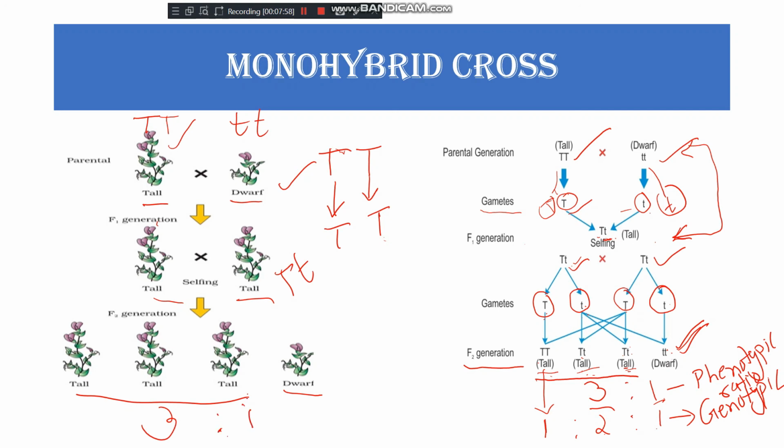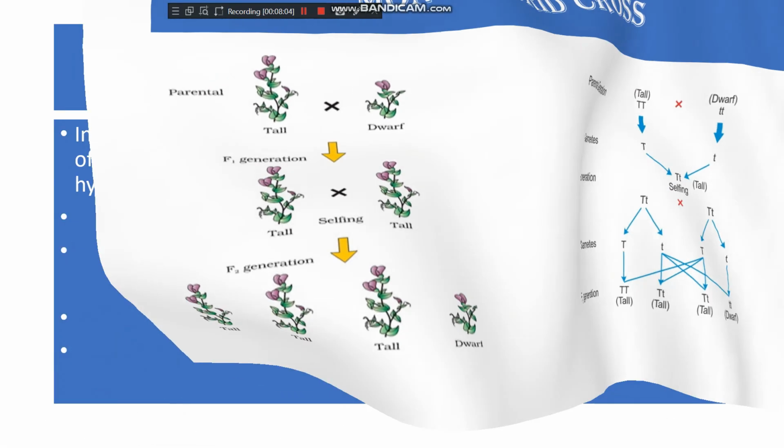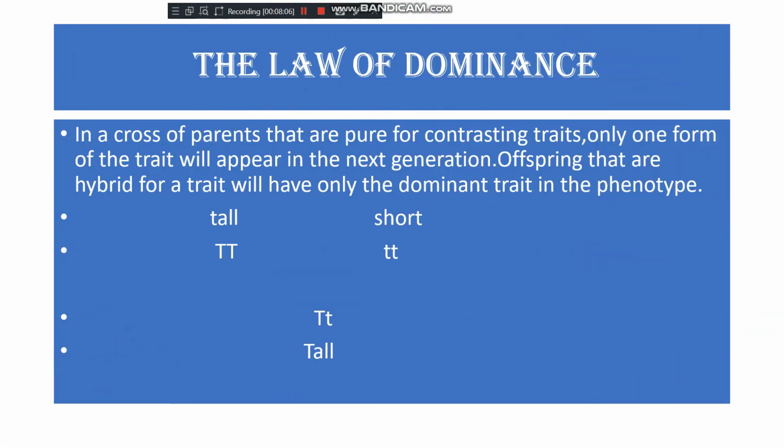Got it, students? In my next class I will explain the law of dominance also: in a cross of parents that are pure for contrasting traits, only one form of the trait will appear in the next generation. In the F1 generation, only one form is expressed, and offspring that are hybrid for a trait will have only the dominant trait in the phenotype.